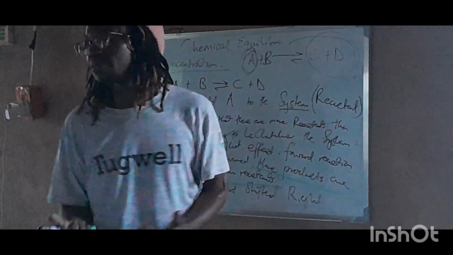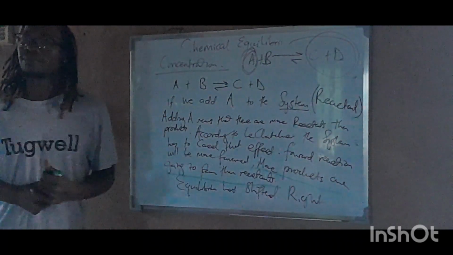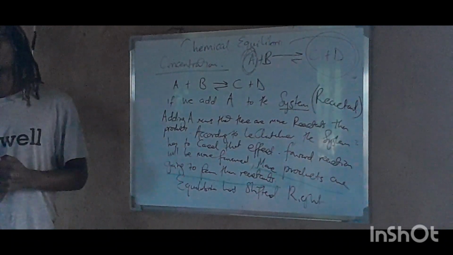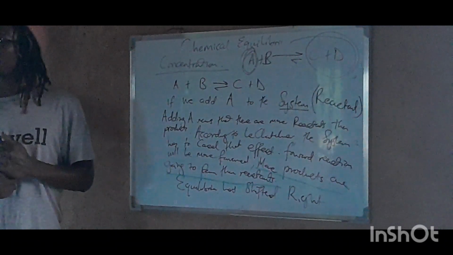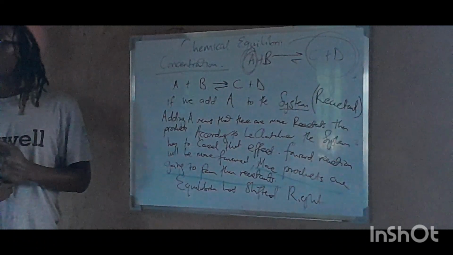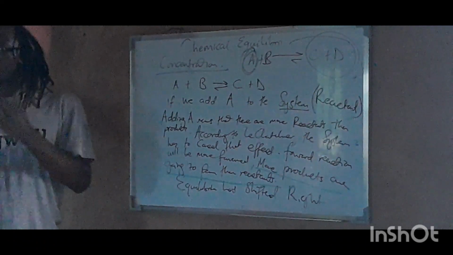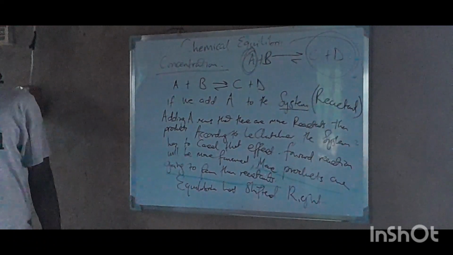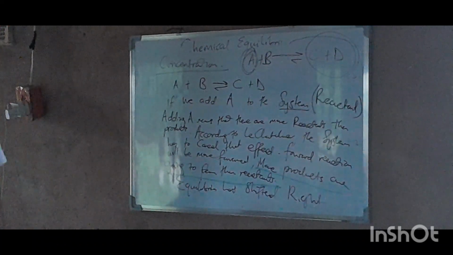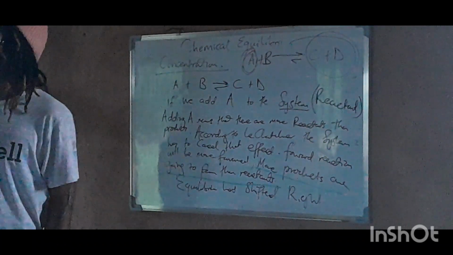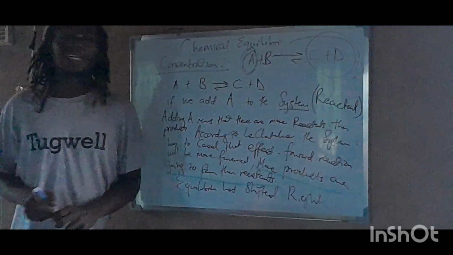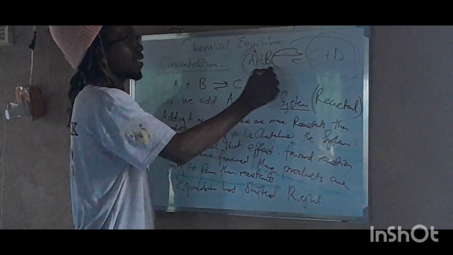Does it make sense? Is it making sense? So the equilibrium is shifting right. This is what it means.